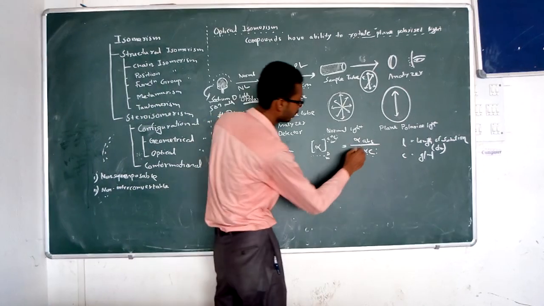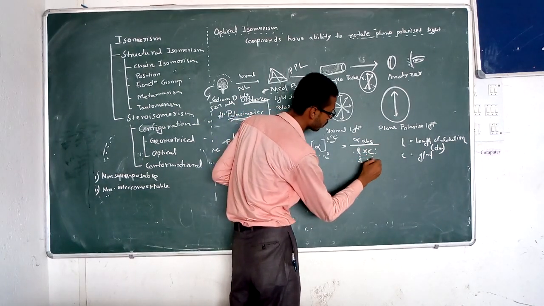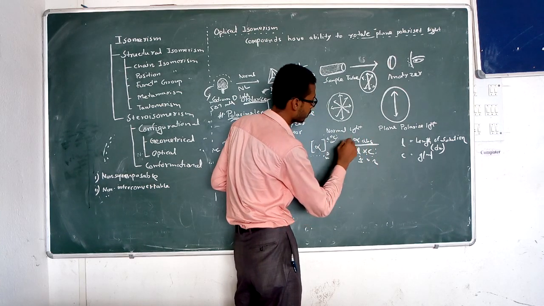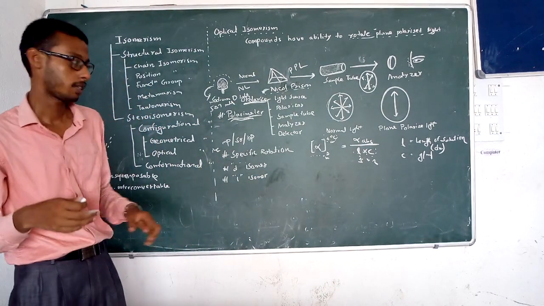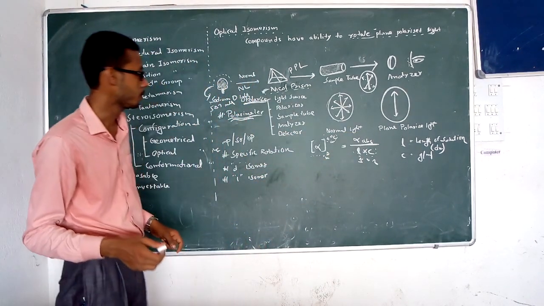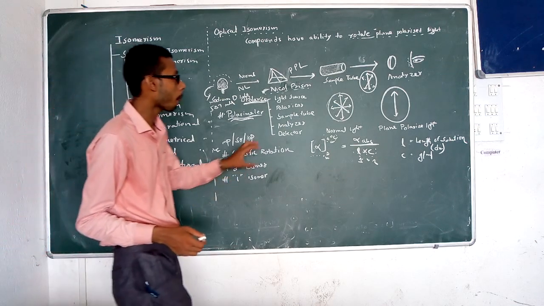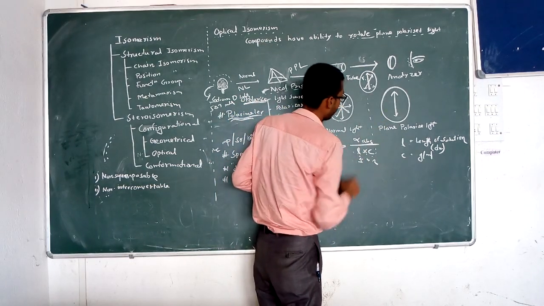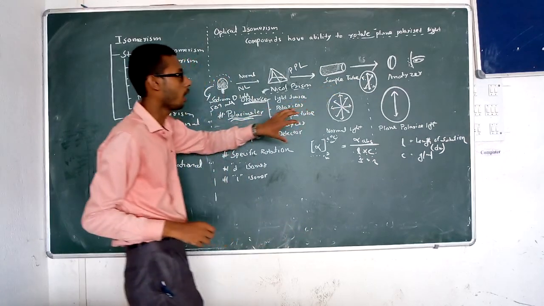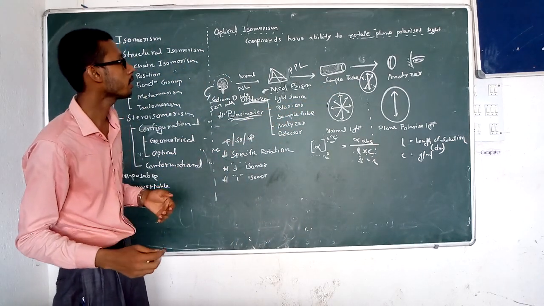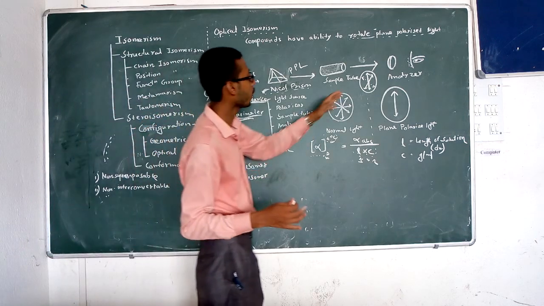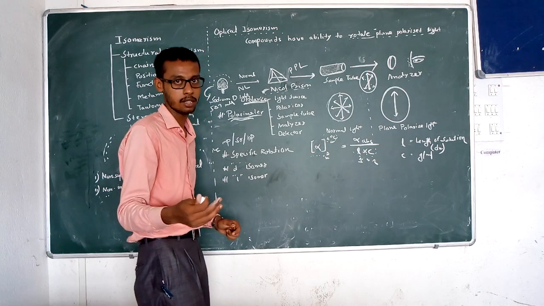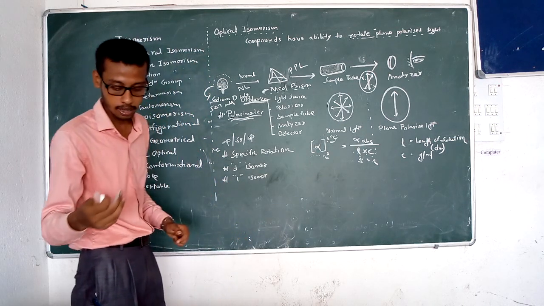So here if L is unit, means 1, and concentration is 1, then finally alpha D T degree Celsius equals alpha observed, which we can consider the definition of the specific rotation. So here the important portion is the rotation. If the plane polarized ray rotates to the left, the compound is known as levorotatory.